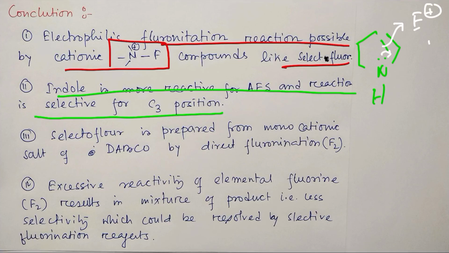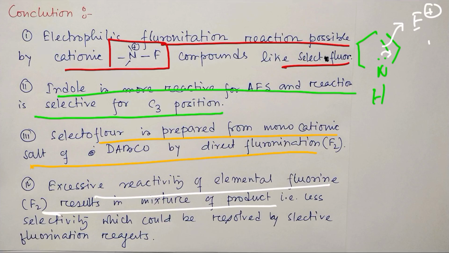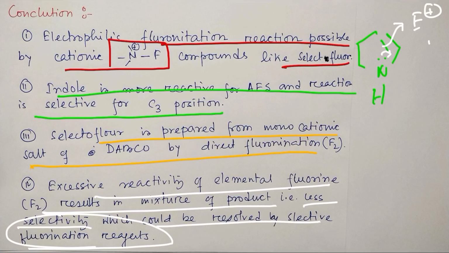Selectfluor is prepared from the monocationic salt of DABCO by direct fluorination, like reaction with fluorine. And the excessive reactivity of elemental fluorine results in a mixture of products, as I said some time before, and that's why it has less selectivity, which could be resolved by a selective fluorinating agent, as we discussed. So this is the overall discussion for today, and this is the end of this discussion.